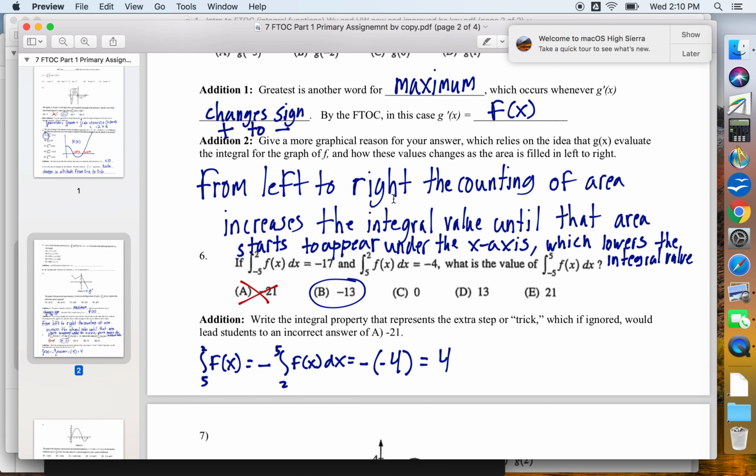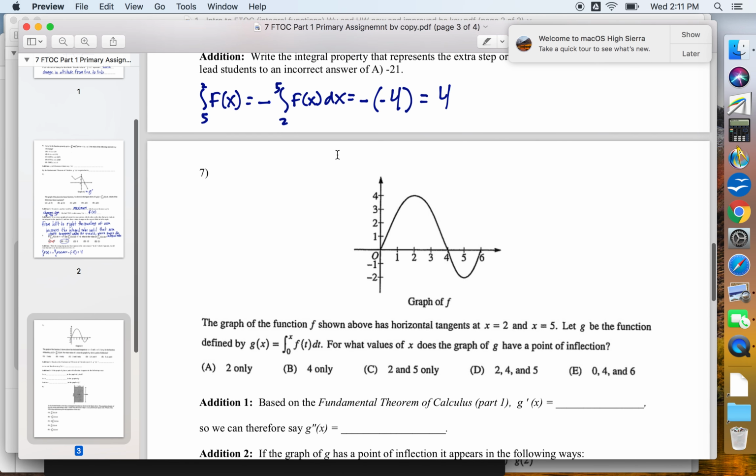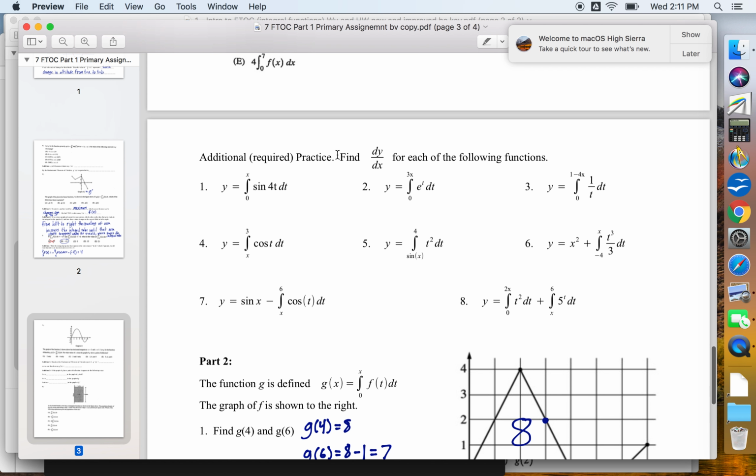Hit pause. All right, some of you hit pause, some of you didn't. We're moving on. Number 6 was the Ace Ventura property. 5 to 2 is backwards. So if you got negative 21, it was wrong. You needed to take 5 to 2 and flip it, which means we're going to do the opposite of negative 4. It ends up being positive 4, and we wind up with negative 13 as our answer. All right, we're skipping that whole page.